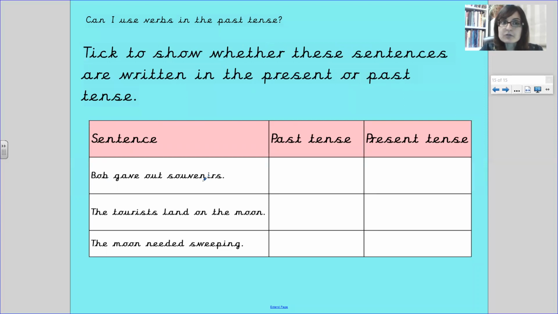And we've done one of these already. Tick to show whether these sentences are written in the past or present tense. So you've got 3 sentences and you need to tick, do you think they're in the present tense or the past tense?